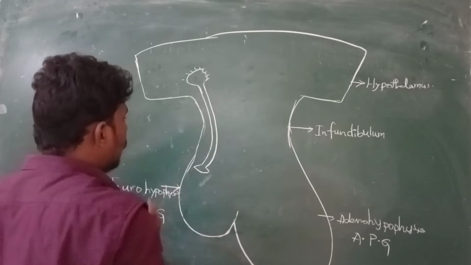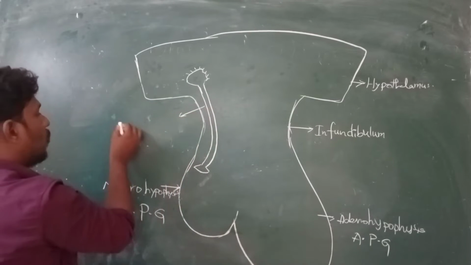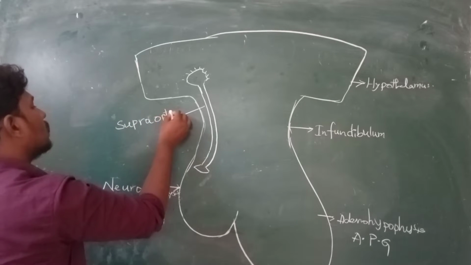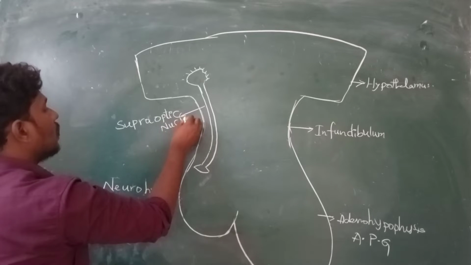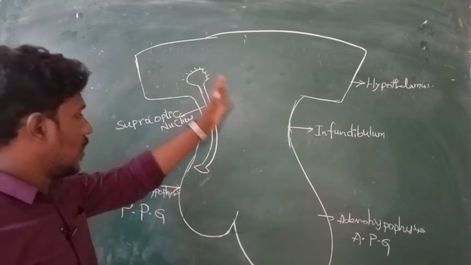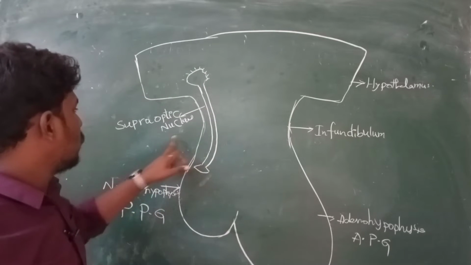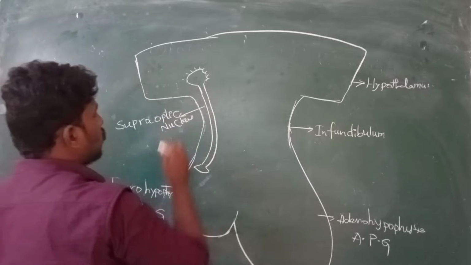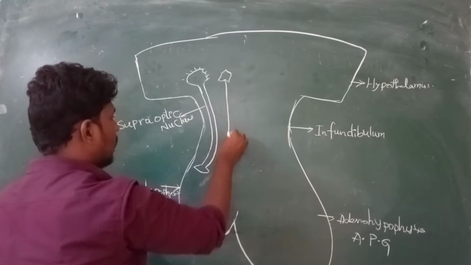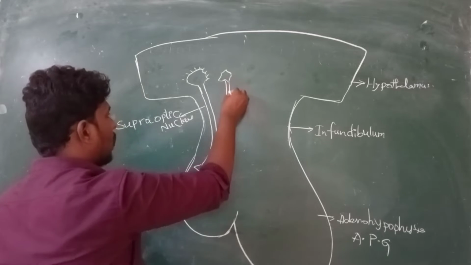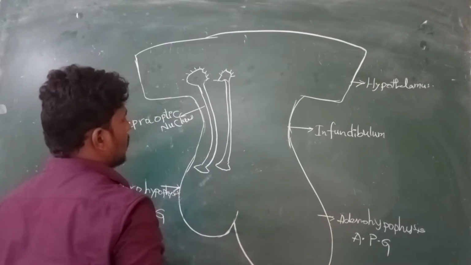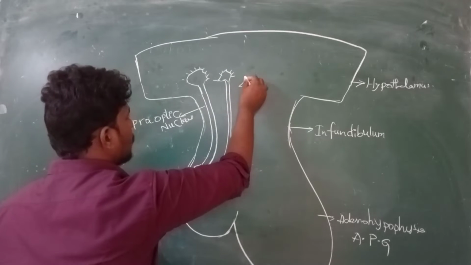This particular nucleus is called the supraoptic nucleus. There are various types of nuclei present. I'll write on the board. The first one is the supraoptic nucleus. After the supraoptic nucleus, we will find some more nuclei over here. This is your paraventricular nucleus, and one more nucleus we can see here.